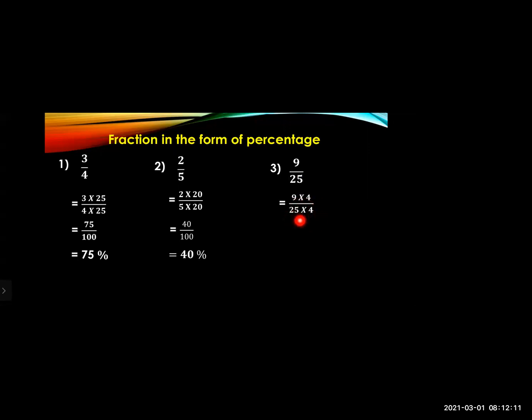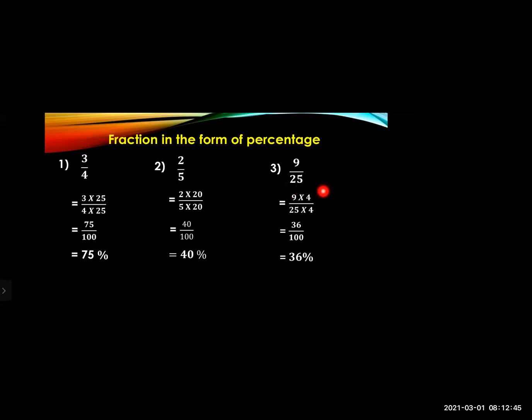Then the number by which you multiply the denominator, the same number you have to multiply in the numerator. So 9 fours are 36 and 25 fours are 100. So the answer you will get is 36 in the numerator and 100 as a denominator. So here the percentage will be 36%.